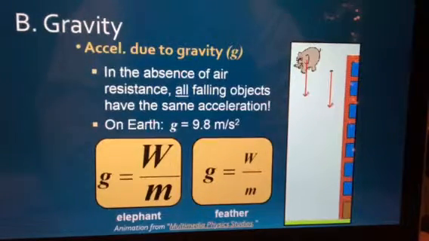Sorry, it's a feather, not a bug. Gravity is the same, so unless air resistance is acting on the feather, which is not acting on the elephant, they'll hit at the same time. Now we know that air resistance, which we'll talk about in a second, is acting on the feather, which doesn't allow it to drop at the same time.